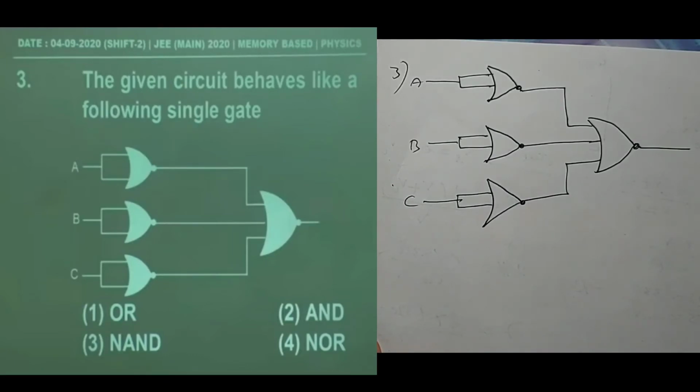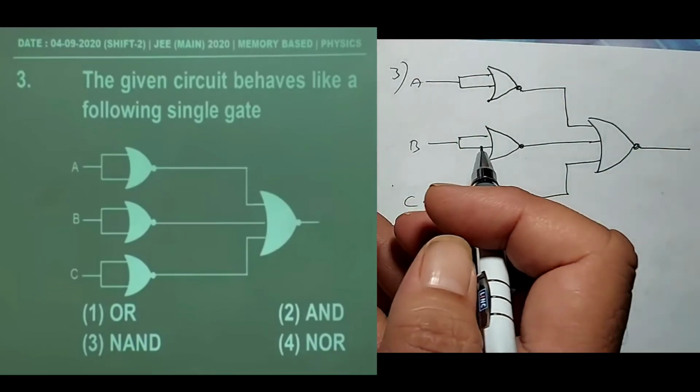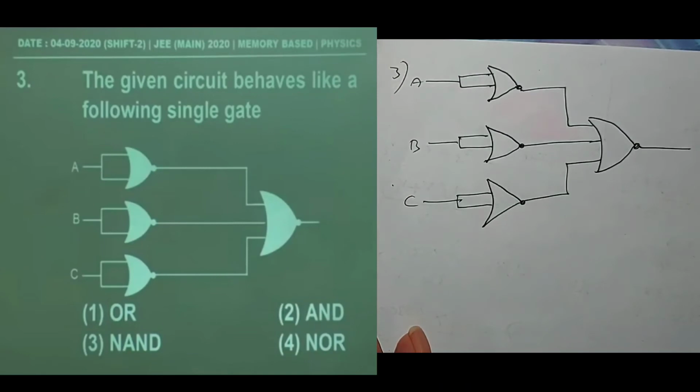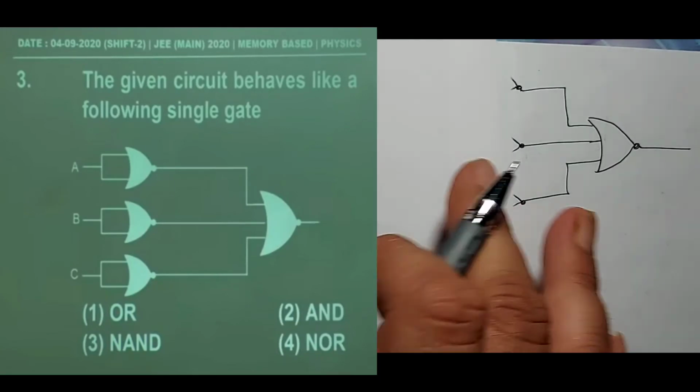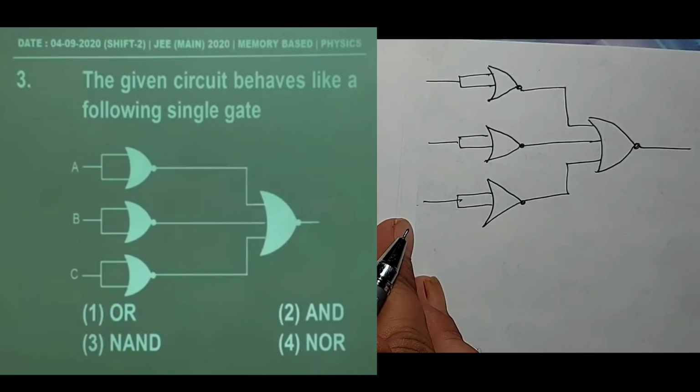So now let us do that problem. Now here 3 inputs are given.